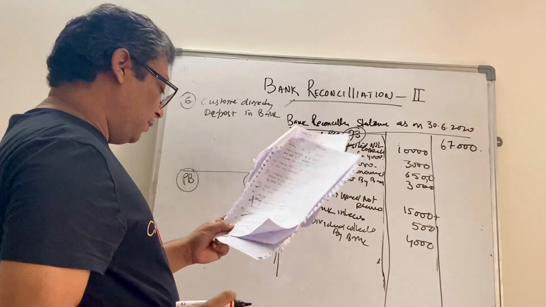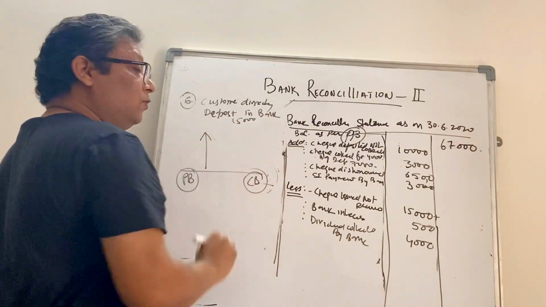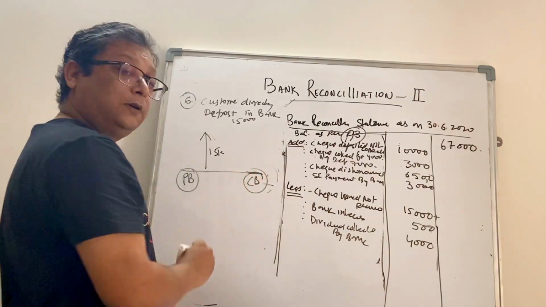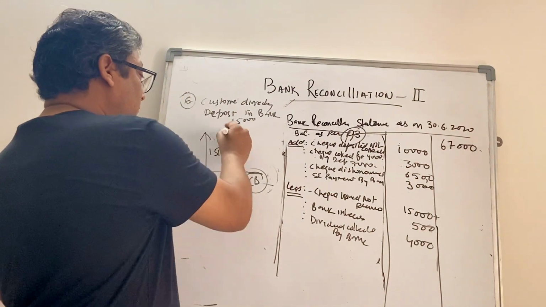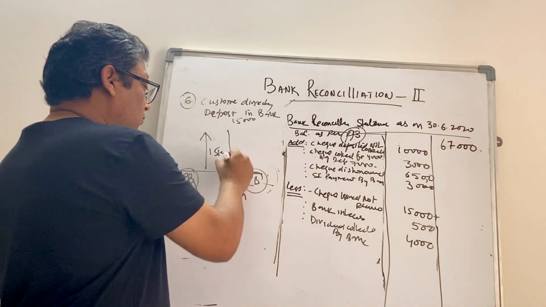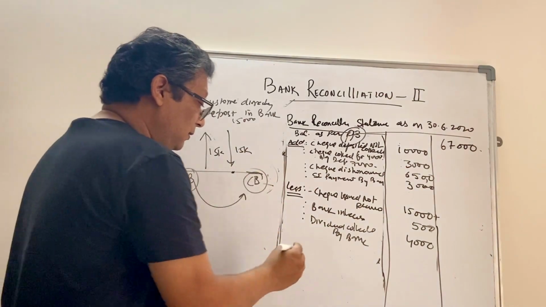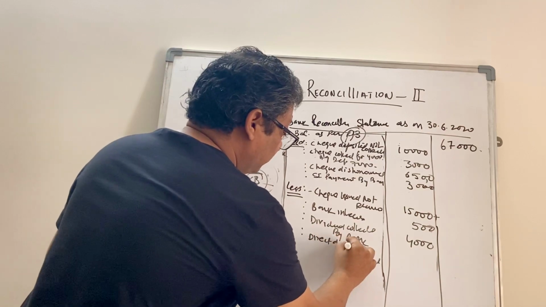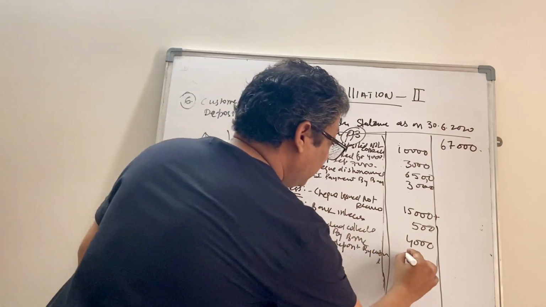When the customer deposits 15,000 rupees, the passbook goes up by 15,000. Cash book has not moved. We are moving from passbook to cash book. So what we will do, we'll bring it down by 15,000 to match the cash book balance, right? So here is direct deposit by customer. How much? 15,000.